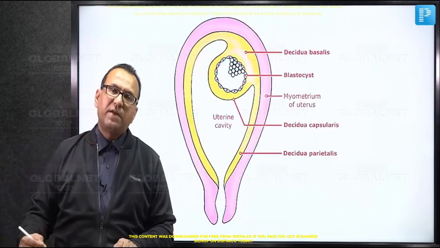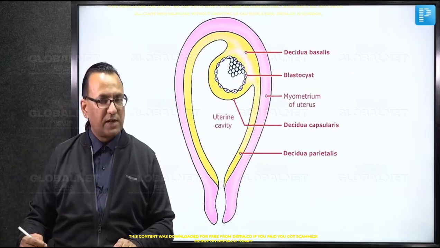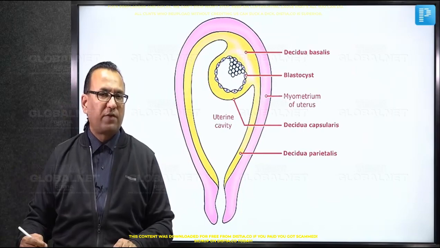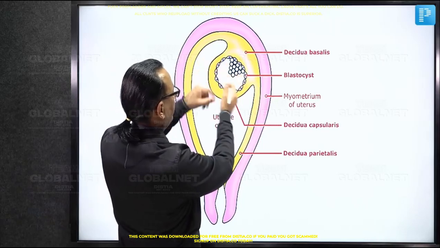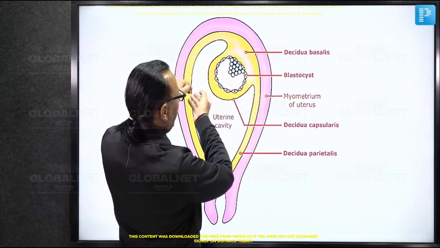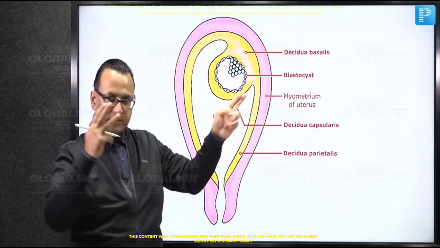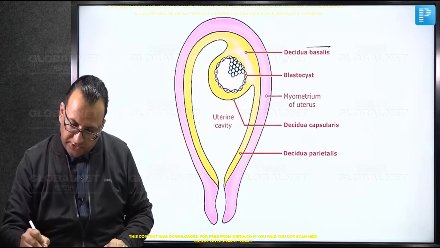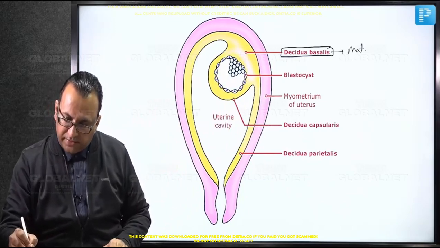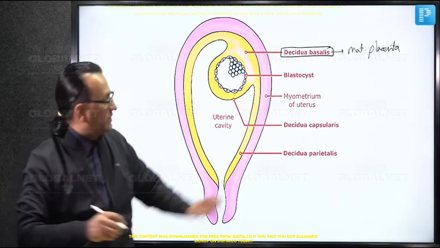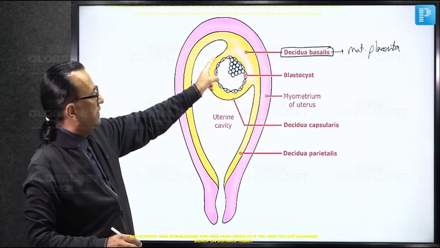If we talk about the maternal side of the placenta, it is contributed by decidua basalis. Decidua is the functional endometrium, and if you see here, this is the implanted conceptus, which is at the moment a blastocyst, and it has implanted into the endometrium. You can see the endometrium having three components, where the decidua basalis is the functional endometrium, which will be contributing to the maternal placenta. Otherwise, you see the decidua which is covering the implanted conceptus or the blastocyst like a